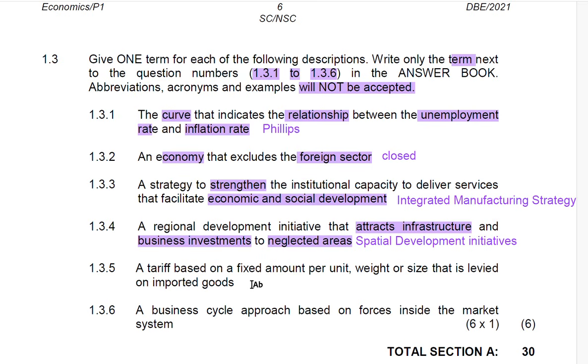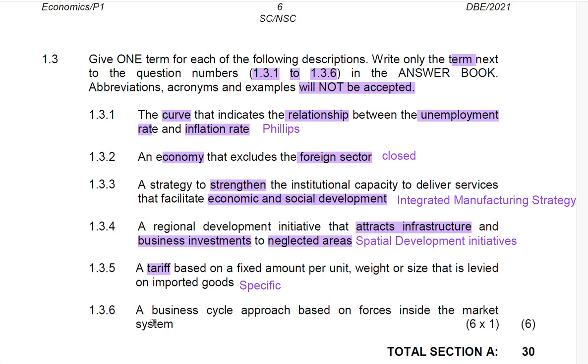What do you call that tariff? It is a specific tariff. So in this case, you will say specific. The correct answer will be specific tariff or just specific, because it has already been said here that you are looking at a tariff.